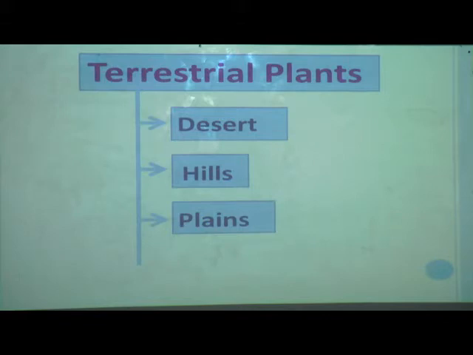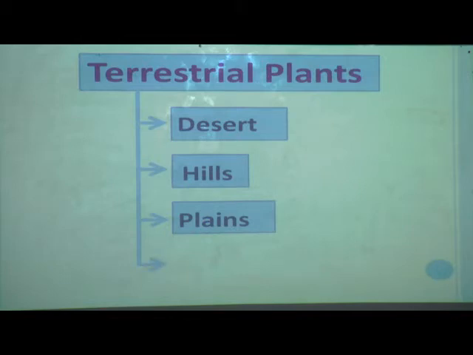Here also there are two types of plants, evergreen plants and deciduous plants. But here is one difference compared to hills. The deciduous plants in plains shed their leaves in the summer season. Why is it so? To avoid water loss in summer.